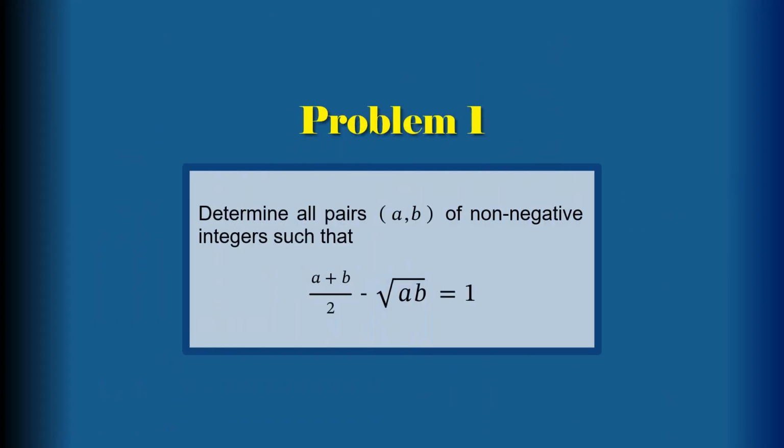Problem number 1. Determine all pairs (a, b) of non-negative integers such that (a + b)/2 - square root of ab equals 1. A math contest should feature a simple problem to ensure that at least one problem is solved by someone. Otherwise, why would they need the contest at all? This problem is certainly the one. Just think for a while and you should solve it without any hints.